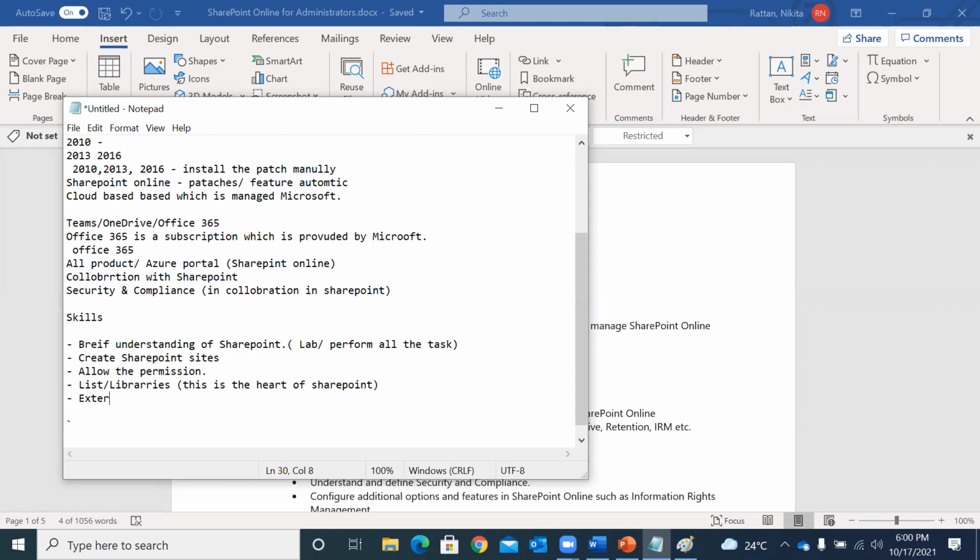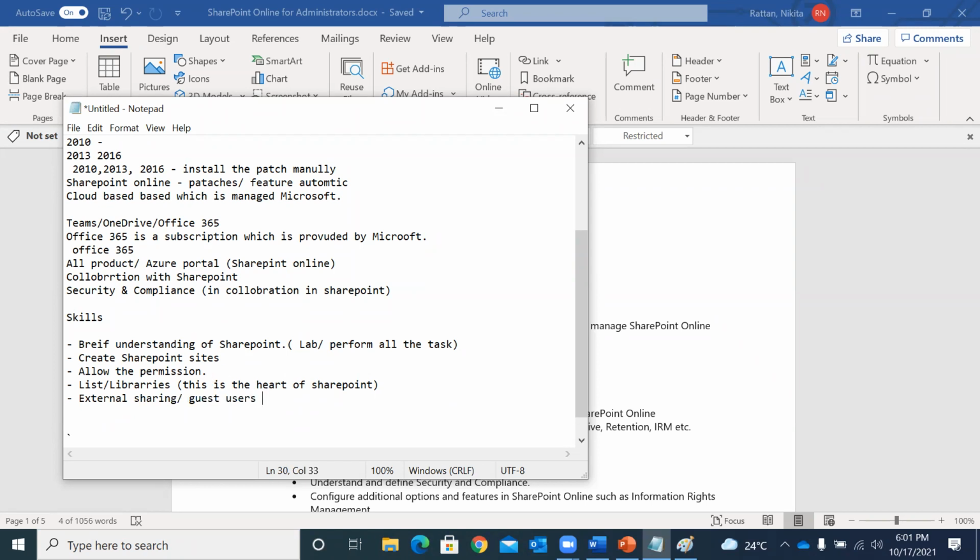Personally, because I am working as a SharePoint admin, this is the feedback we have got from our clients: in SharePoint Online we have a feature of external sharing. That means guest users.